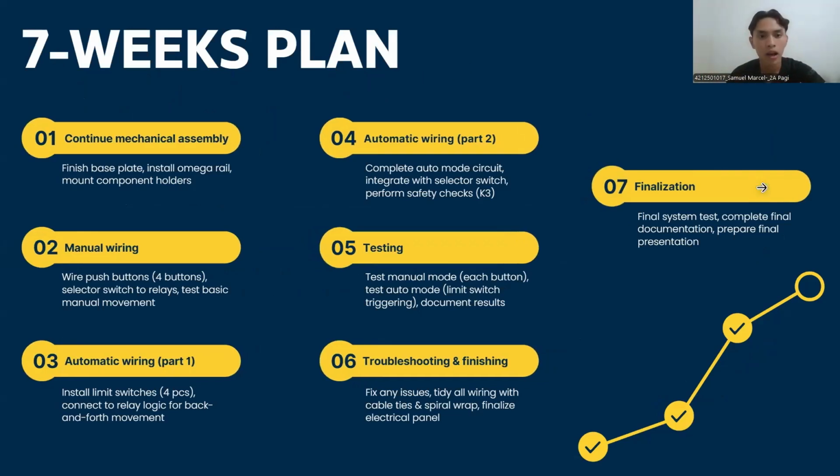Okay, now let's look at our 7-week plan. This is our timeline for the next 7 weeks. In week 1, we will continue mechanical assembly, and in week 2, we will focus on manual wiring. In weeks 3 and 4, we will do automatic wiring, and in week 5, we will start testing the base. In week 6, we will do troubleshooting and finishing, and lastly, in week 7, we will complete the finalization.